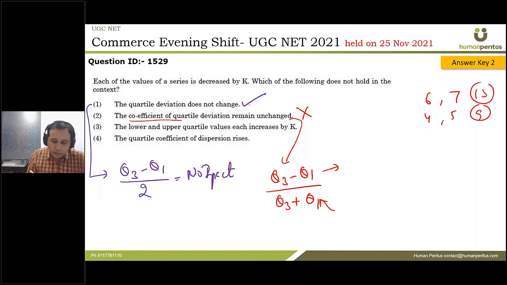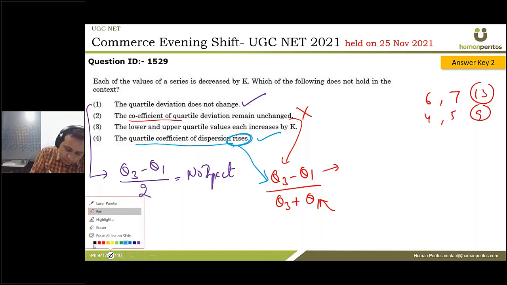Next one. So let us look at this last one. Quartile coefficient of dispersion rises. Quartile coefficient of dispersion is nothing but the coefficient of quartile deviation only. So will it increase? Yes, because Q3 and Q1 are decreased by k. See, the sum became 9 from 13, right? So the denominator will become lower, so the overall value becomes higher, and therefore it rises. Yes, the fourth statement is correct.